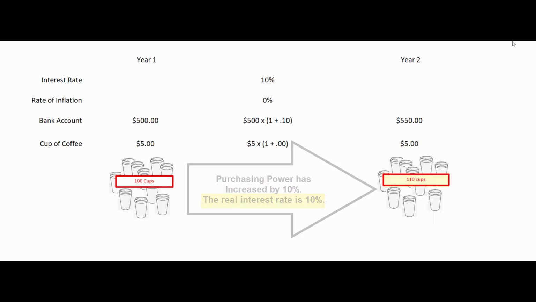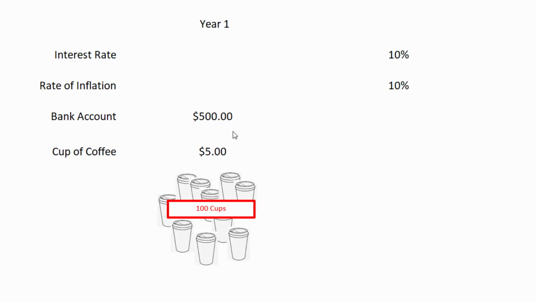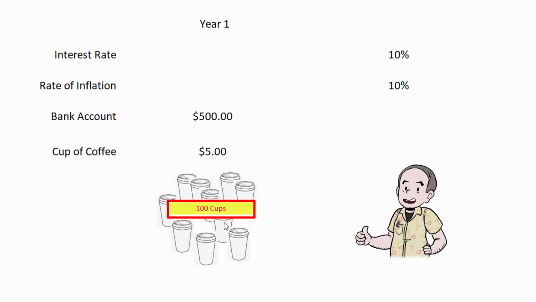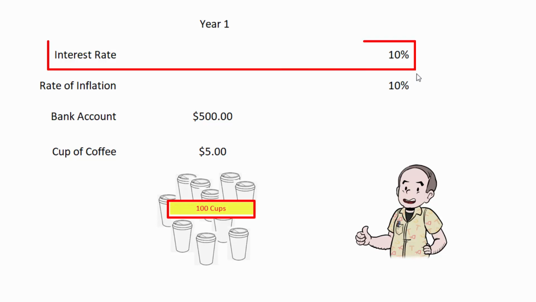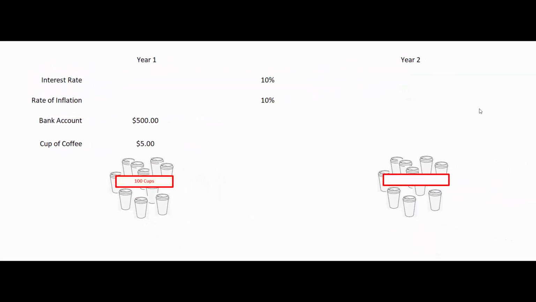All right, let's look at the other extreme. In year one, I have $500 in my bank account. A cup of coffee costs me $5. I can buy 100 cups of coffee. The bank is still paying me 10% interest in this example, but now the rate of inflation is 10%. How many cups of coffee can I buy in year two?